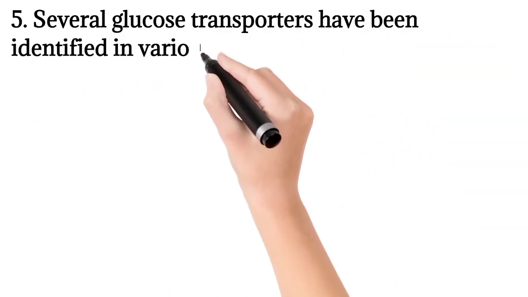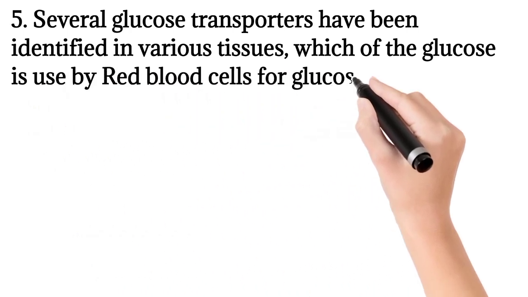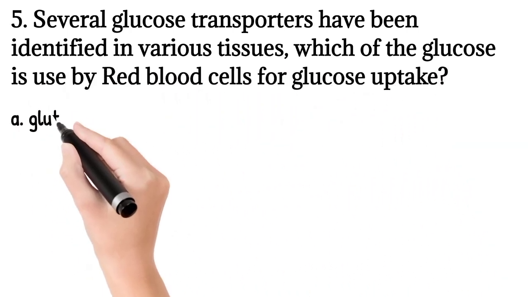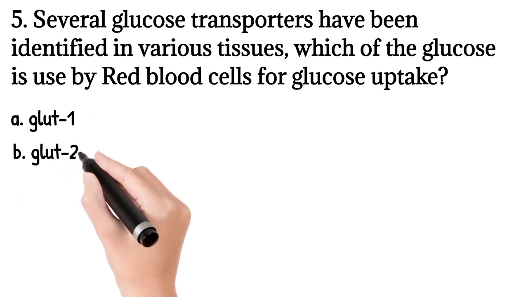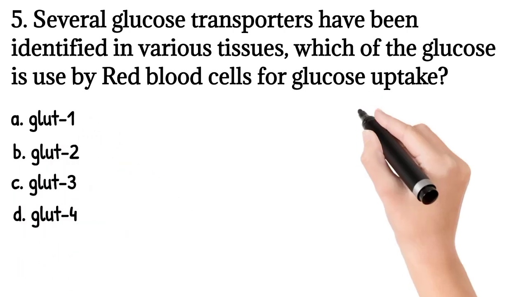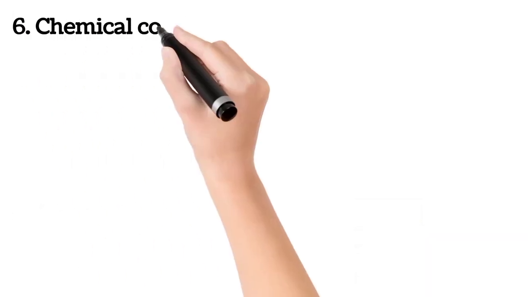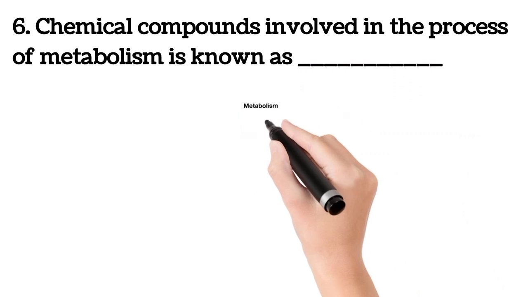5. Several glucose transporters have been identified in various tissues. Which of the following is used by red blood cells for glucose uptake? A. GLUT1, B. GLUT2, C. GLUT3, D. GLUT4. So generally, the cells of the body use these glucose transporters to transport glucose molecules from the blood to various cells of the body. So the answer is GLUT1.